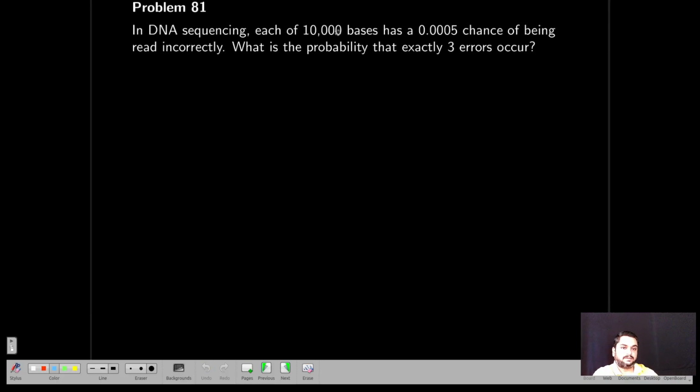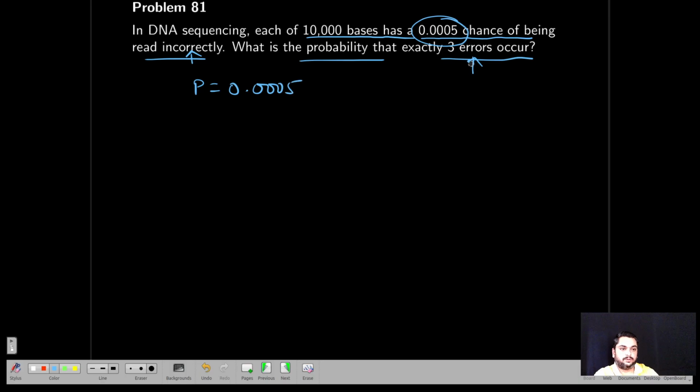Next, in DNA sequencing, each of 10,000 bases has 0.005 chance of being read incorrectly. What is the probability that exactly 3 errors occur? So incorrectly, errors. Okay, so that means your P will be this value, binomial distribution, 0.005. You should be very careful. You should treat what is the outcome they are asking, what is the probability they have given. So based on that, you have to choose whether it's a success or a failure probability. That is, 0.005 is P or Q in your binomial distribution. That is important. Now, so this is now fairly simple.